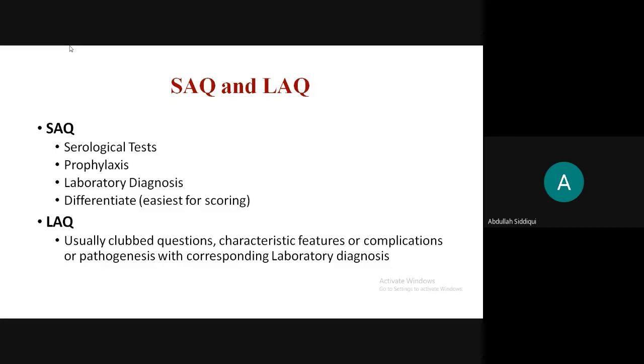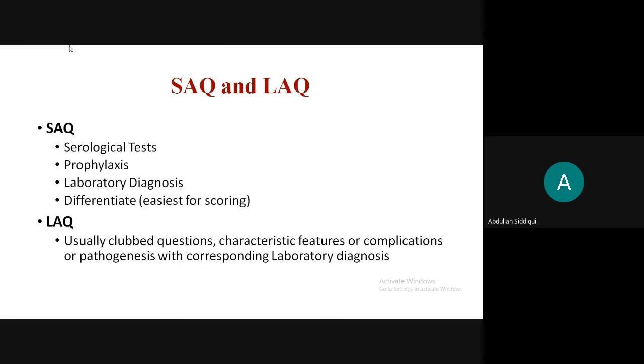So in microscopy, you will use staining to diagnose the disease. In serological tests, you will use biochemical reactions. You have to see what is asked. You have to read the question very properly, because if you write serological tests for staining, then you get 0 marks for it.